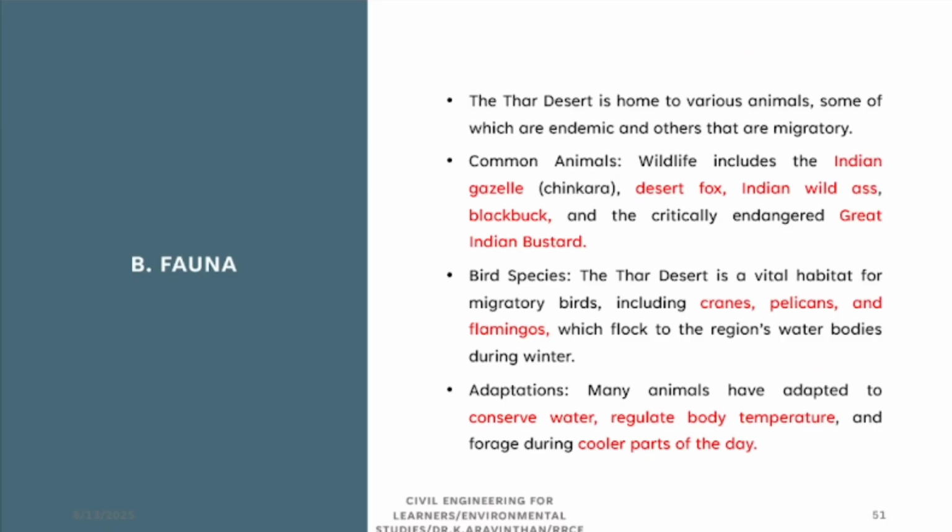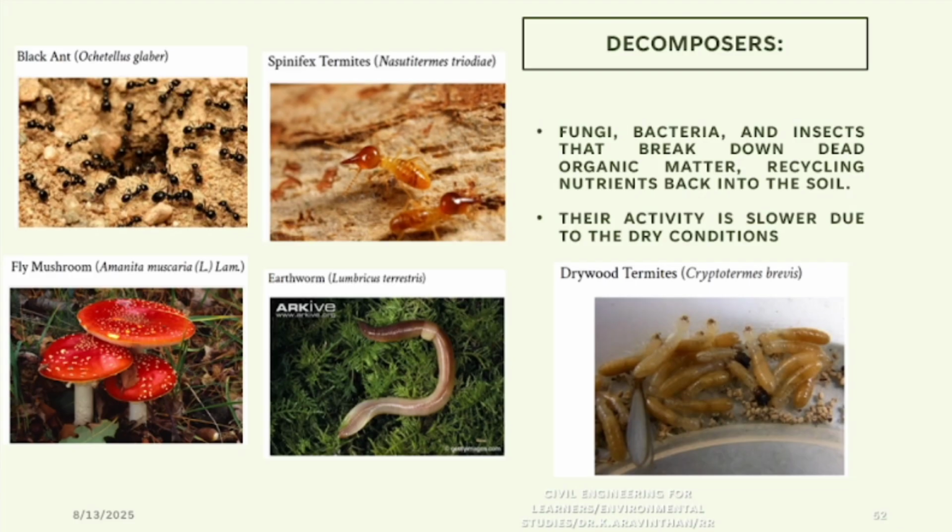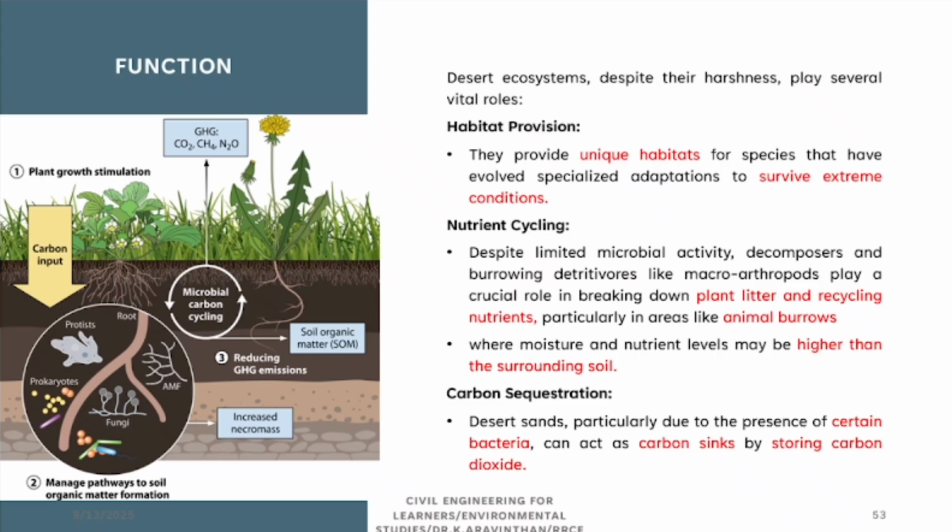Fauna, I have told you regarding this. What are the animals? Indian gazelle and desert fox, etc. Bird species and adaptations. Yes. Decomposers. Decomposers decompose the biotic component. So these are the examples for decomposers: fungi, bacteria, insects that break down the dead matter. It is further decomposed through this. Different plants are there, functions.